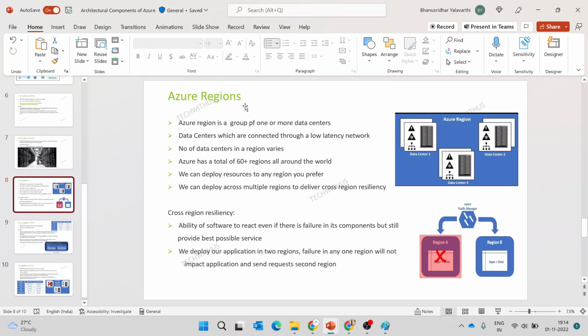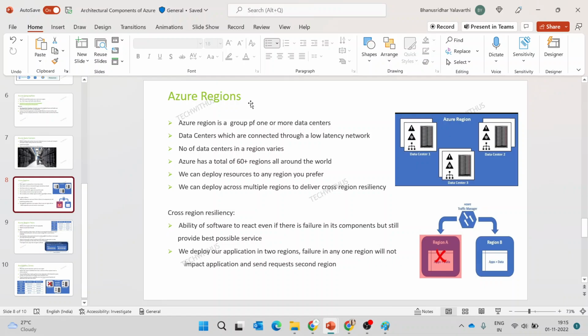The next concept which we are going through is the Azure regions. Azure regions is something where we have multiple data centers in a region, unlike the Azure data center which we learned earlier. The number of data centers in a region we can't calculate. It may vary from region to region, and Microsoft decides it. They do some analysis. They check the seismic activity, they check the network activity and everything, and they'll select one area as a region, and in that region they can create multiple data centers.